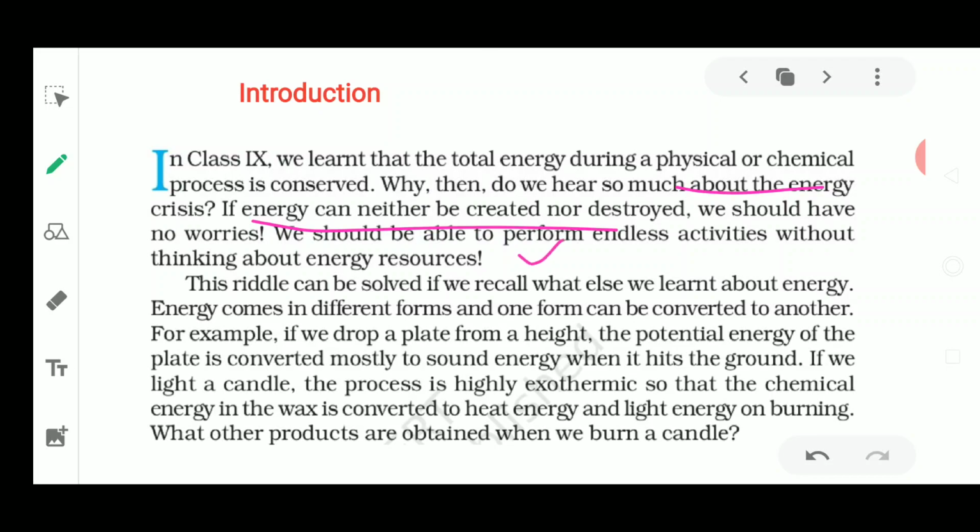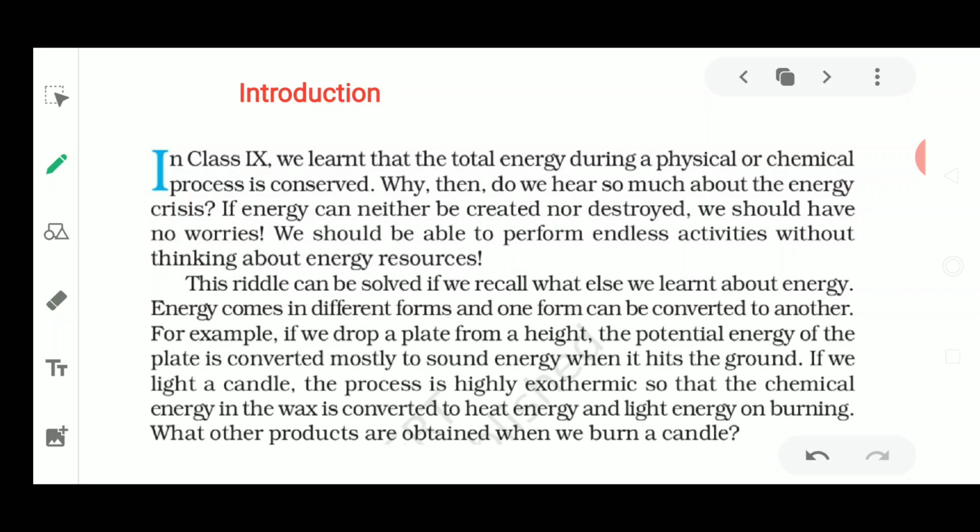Okay, but this riddle is solved if you recall what else has been taught about energy. It is very true that energy is neither created nor destroyed, but still we have to study more facts about energy, and why the energy crisis is happening. If it is neither created nor destroyed, and the earth's crust is full of energy, then how is an energy crisis arising?